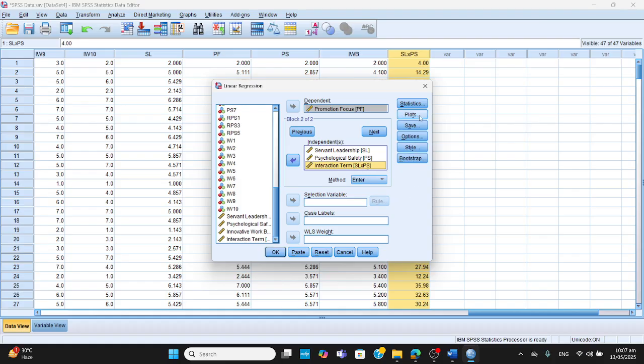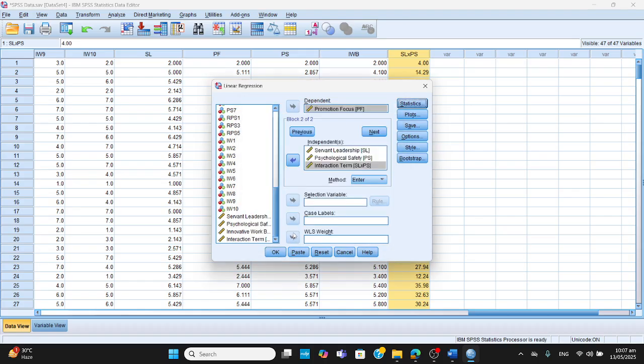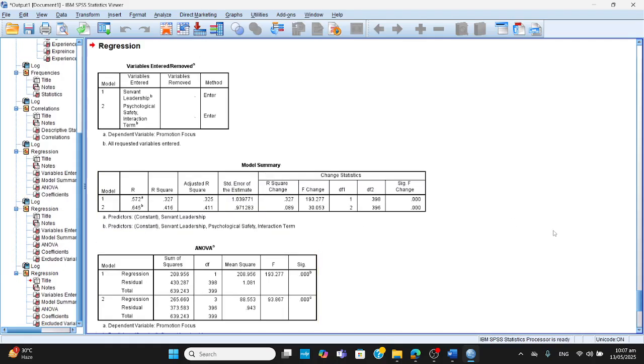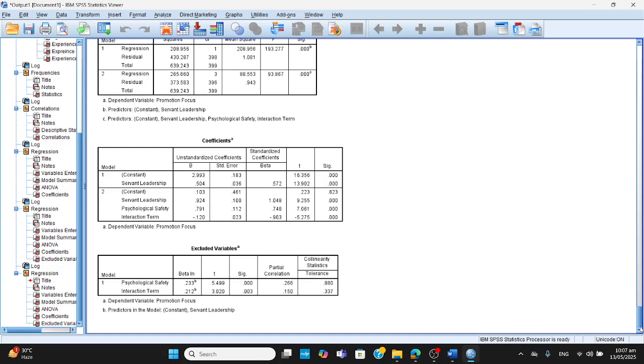So now I've got all the things, and definitely I'm really interested in model fit and R square change. Even if I don't pick this one, at least I need this. Now I can move on, and pressing the button, you can see it's very similar. Previously, we mentioned R square and change in R square. The first model is 32 or 33%, and then the second model adds 8.9% variation. The second model explains the additional variation. Now we can have a look at it.